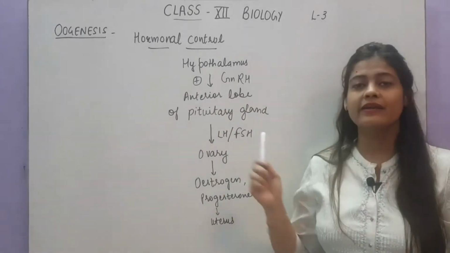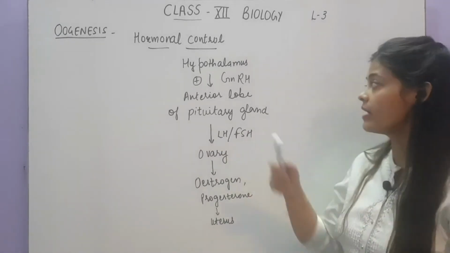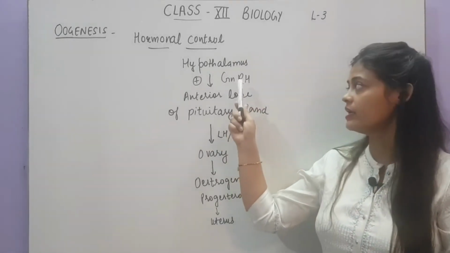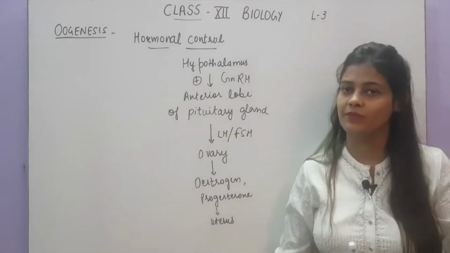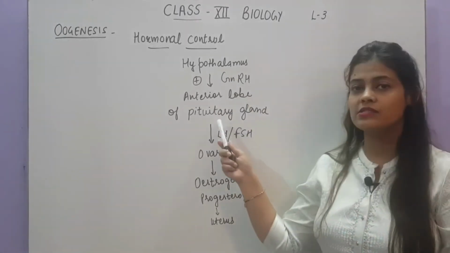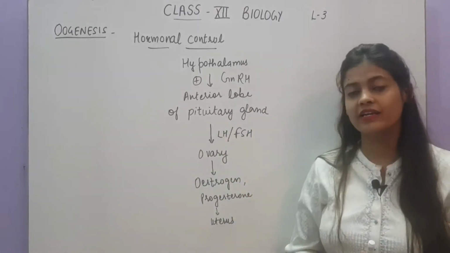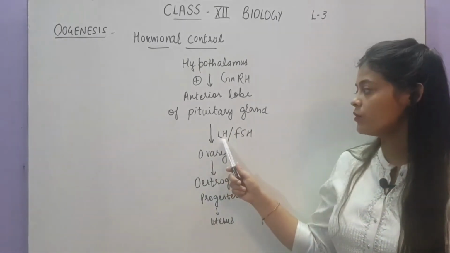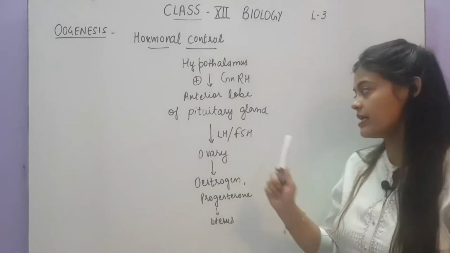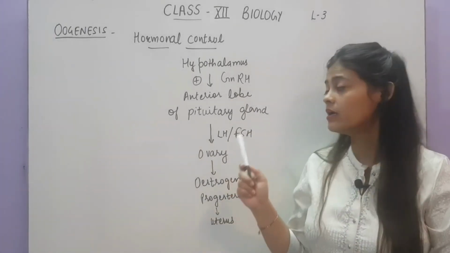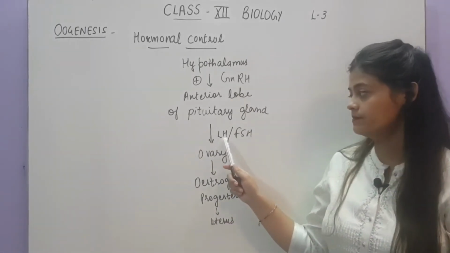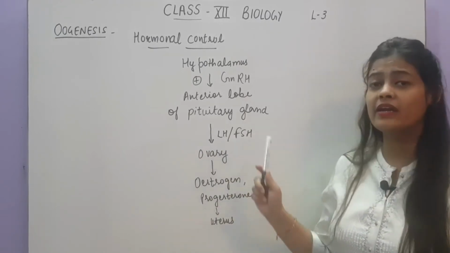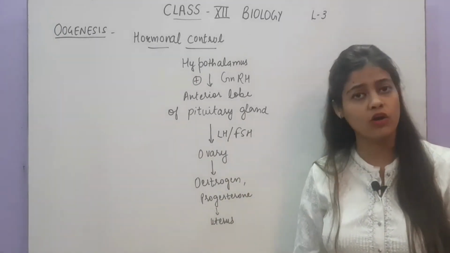So it will stimulate the anterior lobe of the pituitary gland. On the onset of puberty, this GnRH secretion will be increased, and this will cause increased stimulation of the anterior lobe of the pituitary gland. Now this pituitary gland will release two hormones, LH and FSH, the same hormones that were secreted in the case of spermatogenesis. LH is luteinizing hormone, and FSH is follicle stimulating hormone.